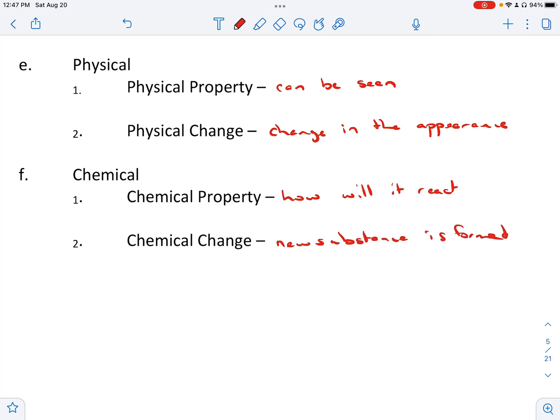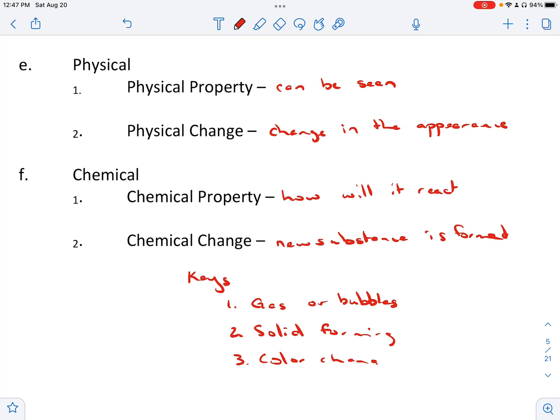Real quickly, some keys to a chemical change happening. Number one, you might see a gas or bubbles. If you see some bubbles happening, you have a chemical change going on. You might see a solid forming. Ooh, a color change is a good one. And probably the last main one is heat given off.